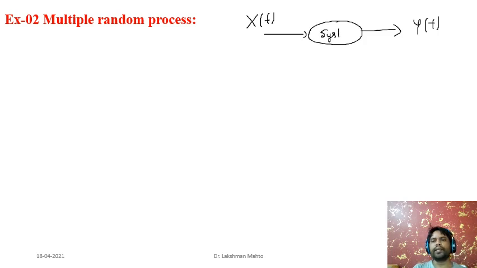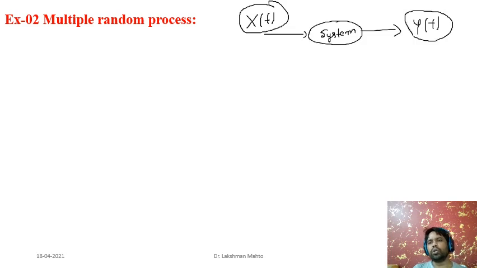What is happening here is an inverse problem: we actually want to measure x of t, this input. We want to get the value of x of t, but we don't know what that value is. So in place of that, we measure the output. This is the measured value.